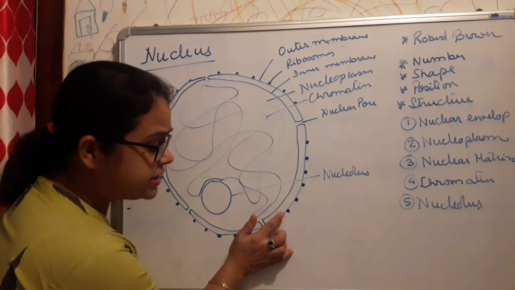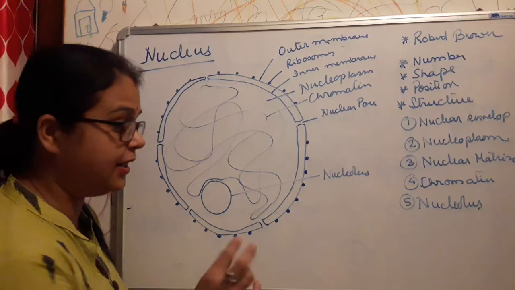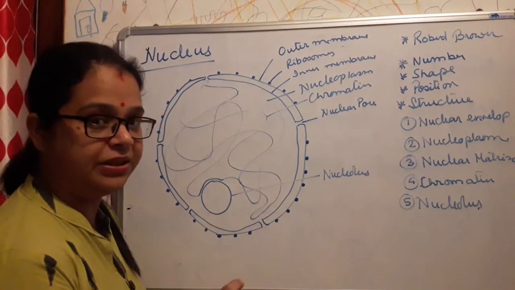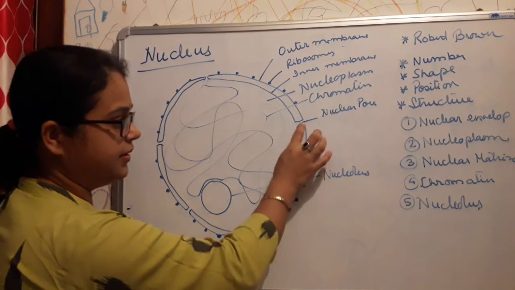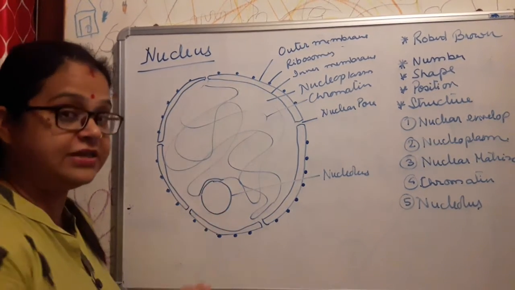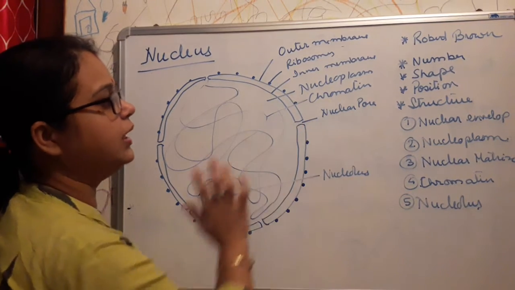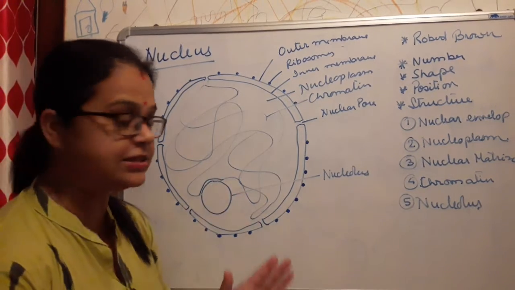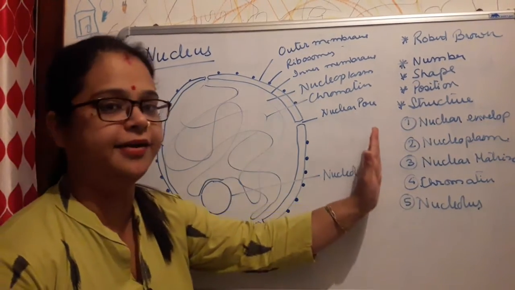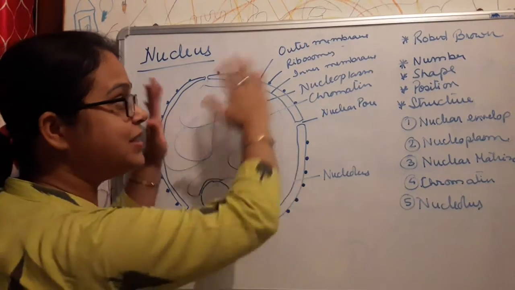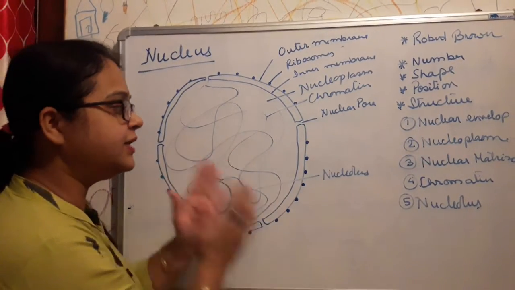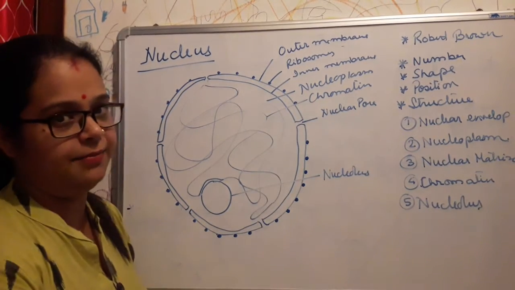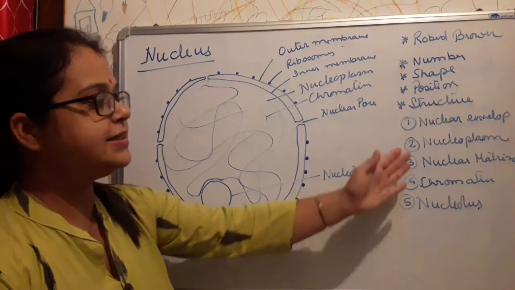Then the distance between the two membranes, a particular gap, is known as the perinuclear space. And in between, some interruptions or pores are present, which are known as nuclear pores. These pores are essential so that substances can move from here to here, that is, between the nucleus and the cytoplasm. So for the exchange of substances from the nucleus to the cytoplasm, these pores help. Got it?